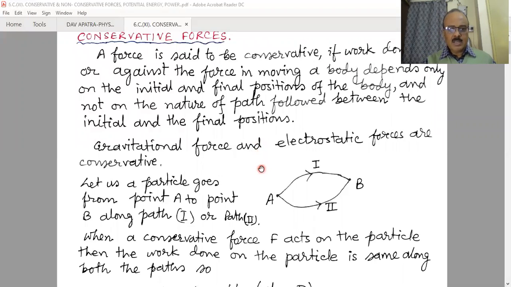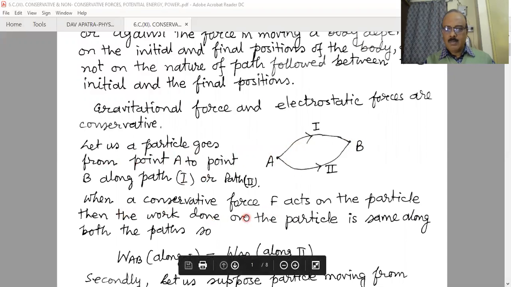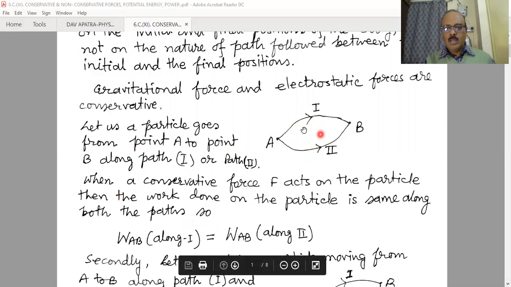To understand it, let us suppose a particle goes from point A to point B along the path 1. And when a conservative force F acts on the particle, then the work done on the particle along the path 2.